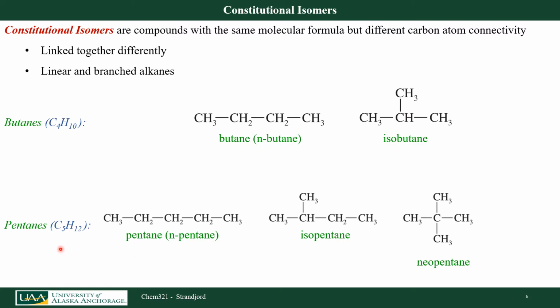If I look at 5 carbon systems, or pentanes, I can draw 3 different pentanes. I could draw the linear chain pentane, n-pentane. I could draw isopentane. Notice it has these 3 carbons right here, that's sort of the iso group. This one has, let's see, 5 carbons and 12 hydrogens. That has the exact same molecular formula as n-pentane. And I can also draw a molecule called neopentane. Both isopentane and neopentane are common names for these molecules.